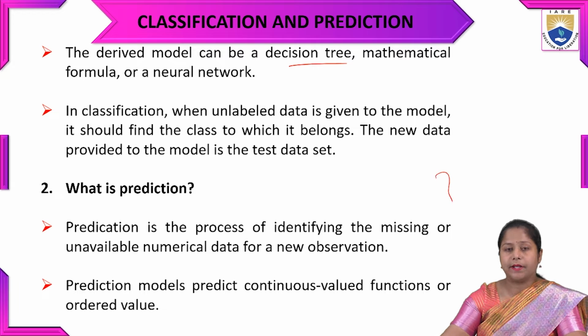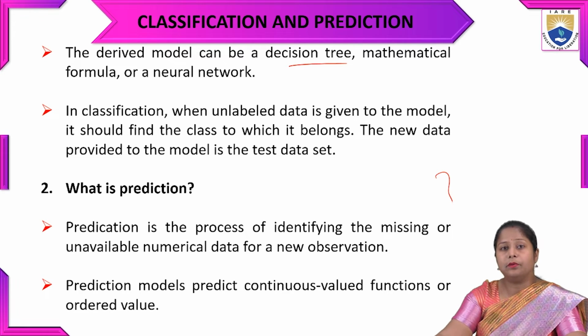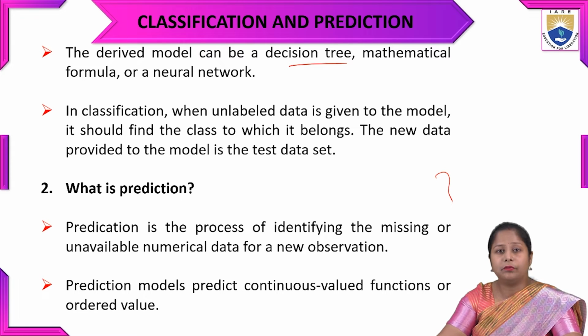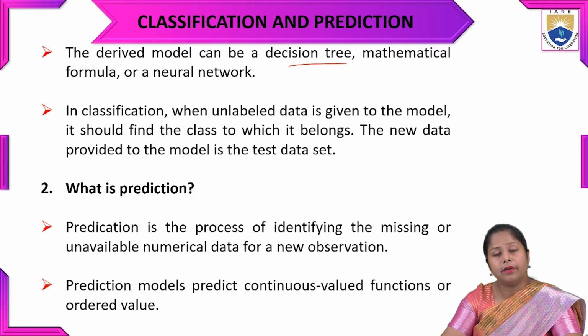Next question is, what is prediction? Classification and prediction are separate things. In prediction, we only have to predict the nearest point for that particular unknown value, but in classification, we have to match the most relevant class. Prediction is the process of identifying the missing or unavailable numerical data for a new observation. So it works on numerical data. A prediction model predicts continuous-valued, ordered data.